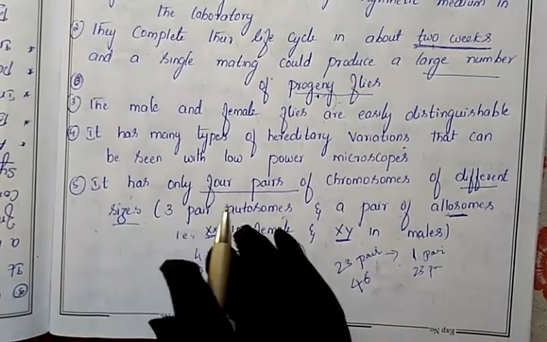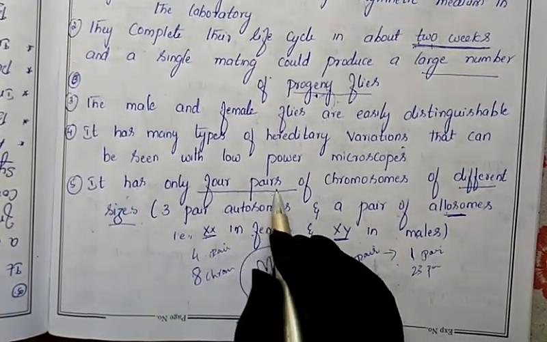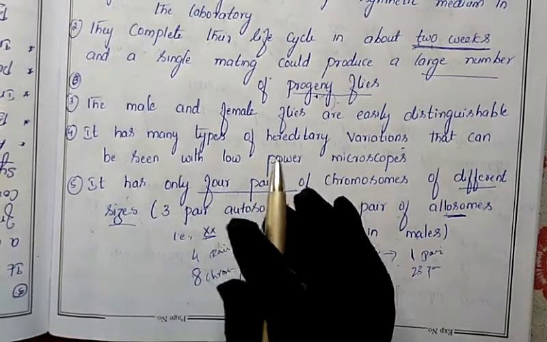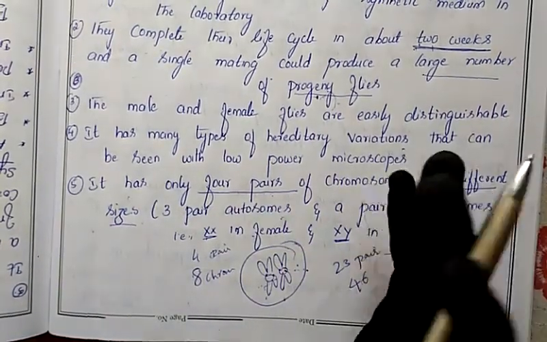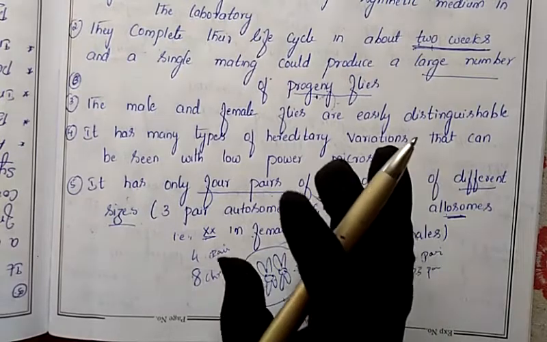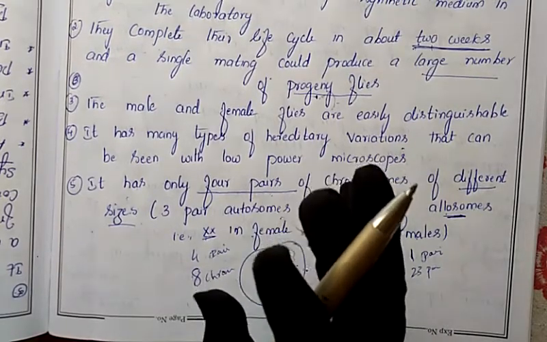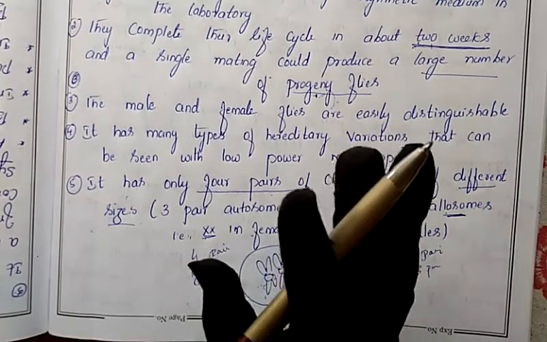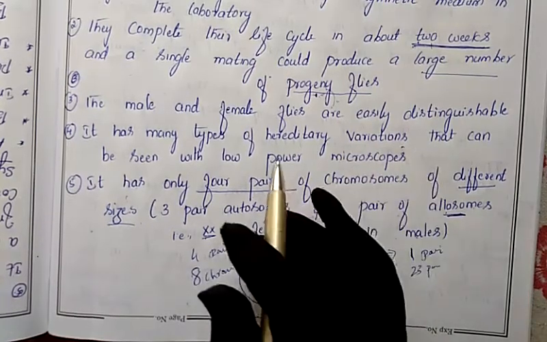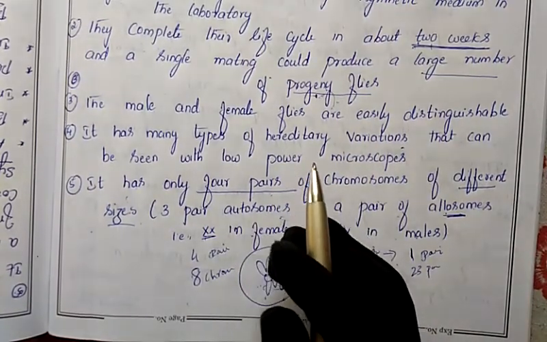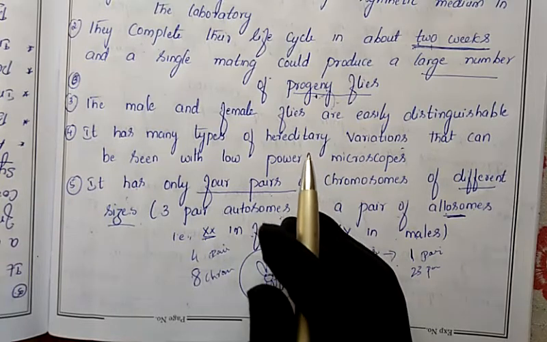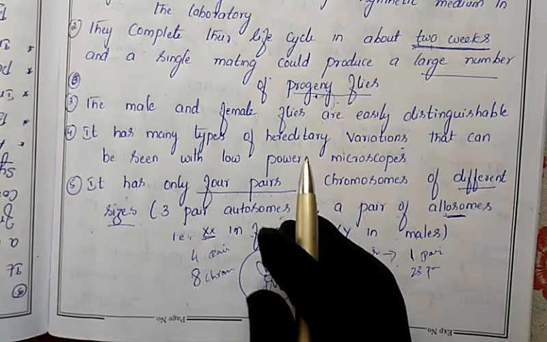Since the chromosomes are in 4 pairs, he can easily determine the characters. If a variation appears, he can easily identify which new character has been produced and what the variation is. He can easily come to know all these things. That's why Morgan selected Drosophila for his experiment.